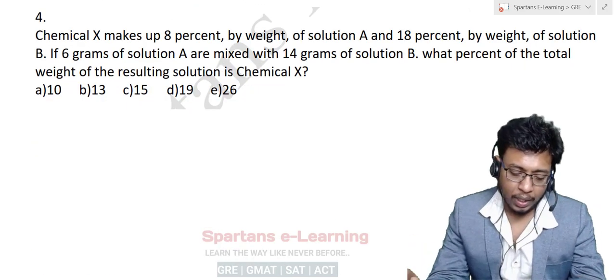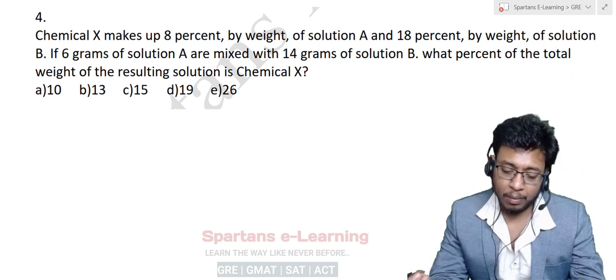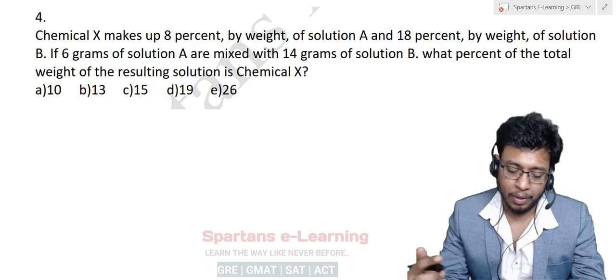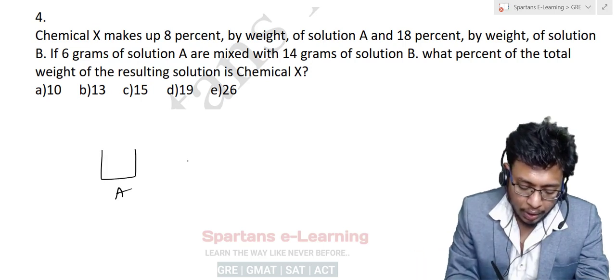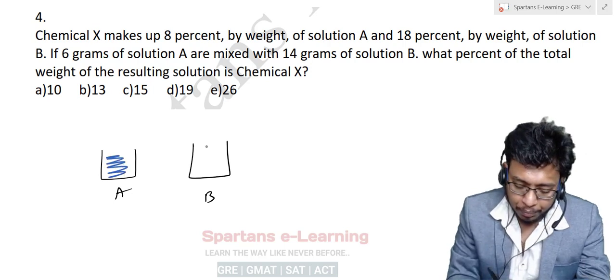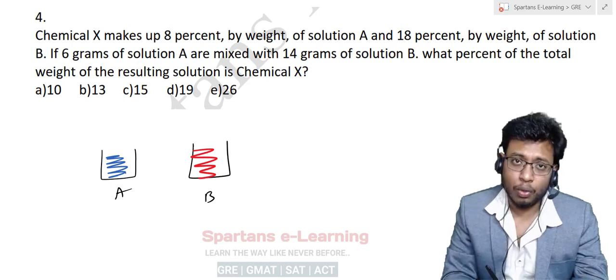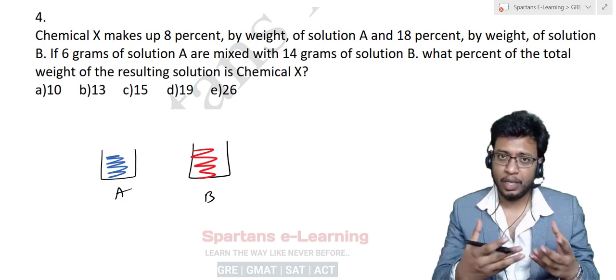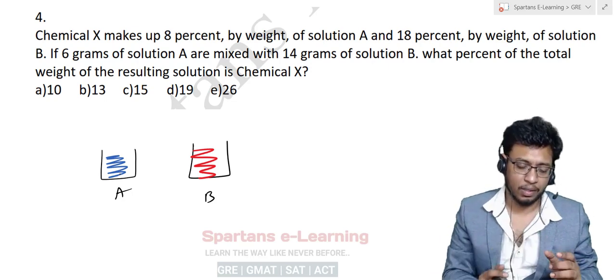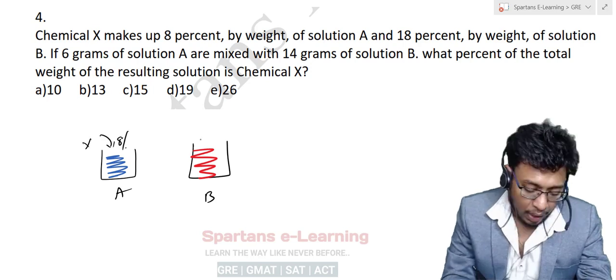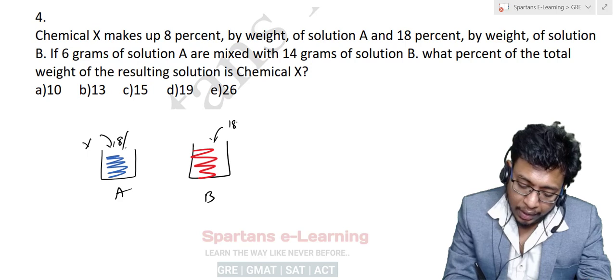Fourth question. Chemical X makes up 8% by weight of solution A and 18% by weight of solution B. So there are 2 solutions, this is solution A and this is solution B. In the blue color solution, there is some chemical X. There will be many chemicals, right? One of them is chemical X. Here it is 8% and here it is 18%.